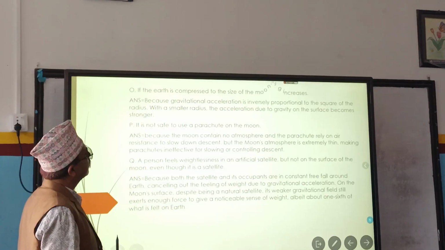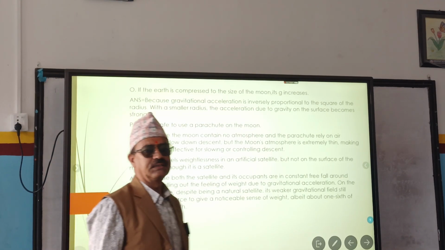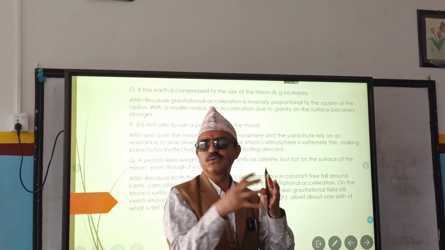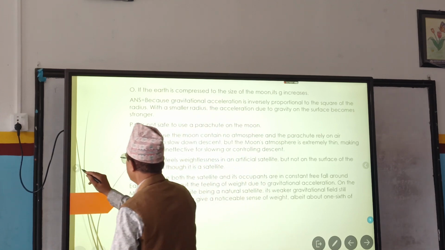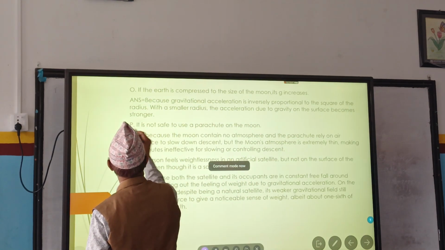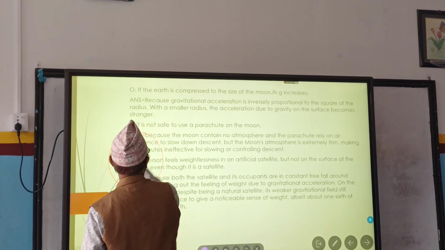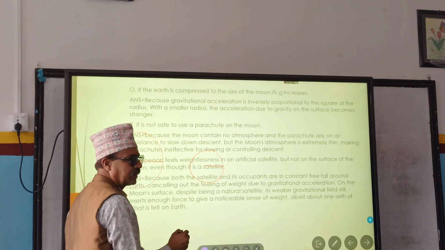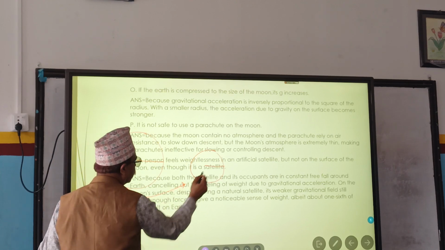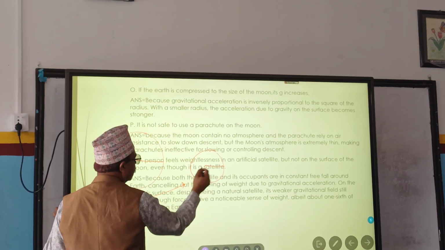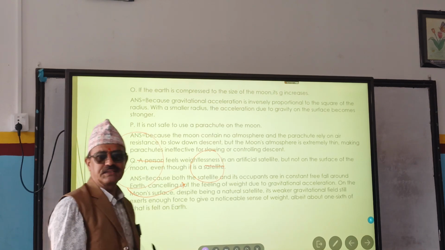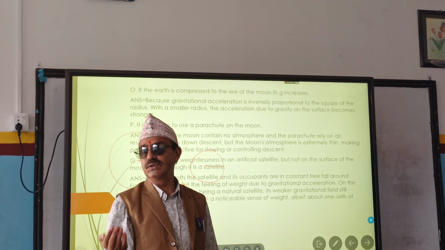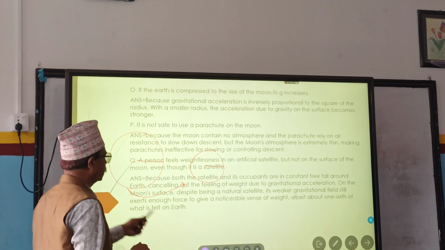If the earth is squeezed to the size of the moon, does the value of g increase or decrease? It increases. Suppose this is the size of the earth and this is the size of the moon. If the earth is squeezed to the size of the moon, the radius will decrease. When the radius decreases, gravity will increase, because gravity is inversely proportional to the square of the radius. That's right. You have to remember those things.